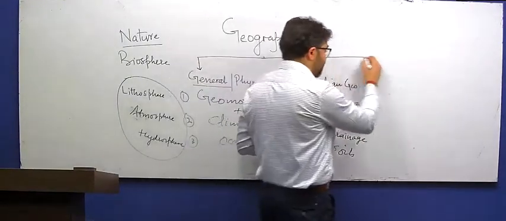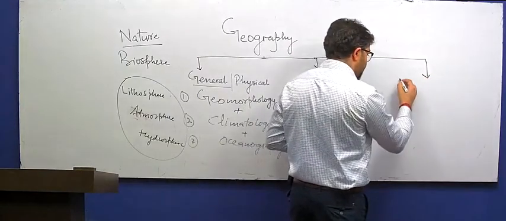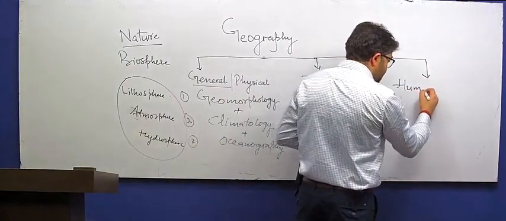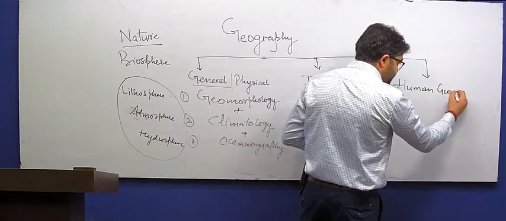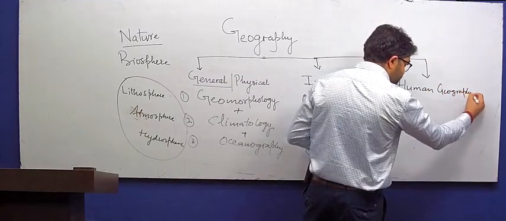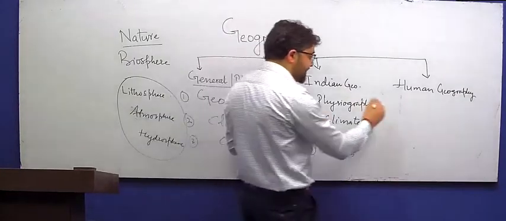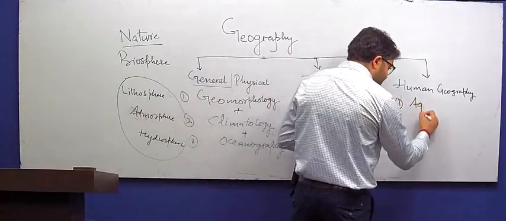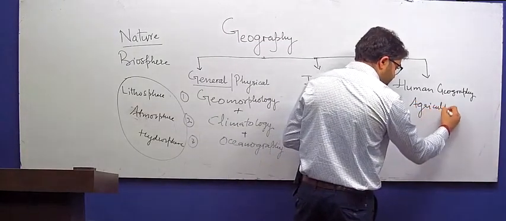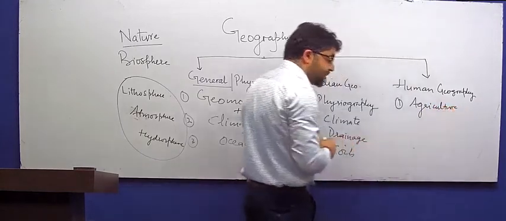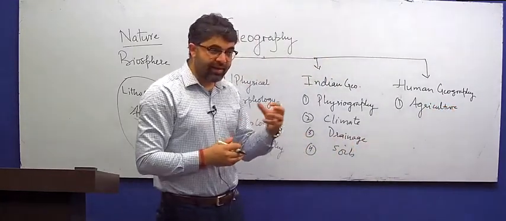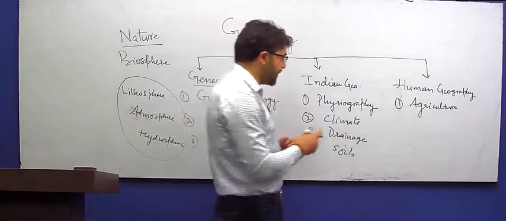Then third part of geography includes human geography, where we study topics such as agriculture, agricultural pattern of India, also some agricultural regions of world.